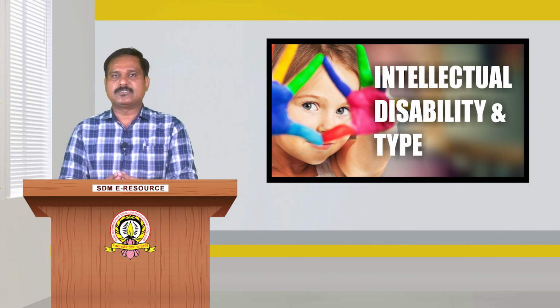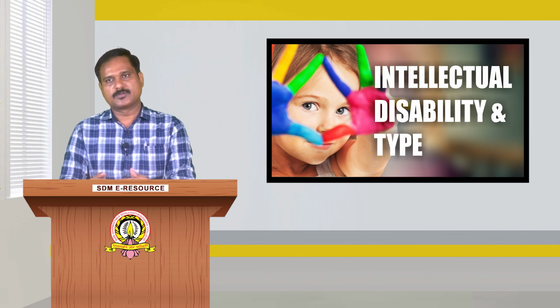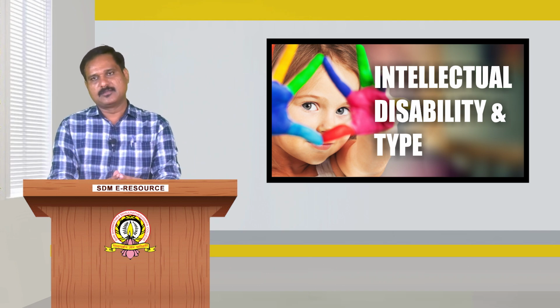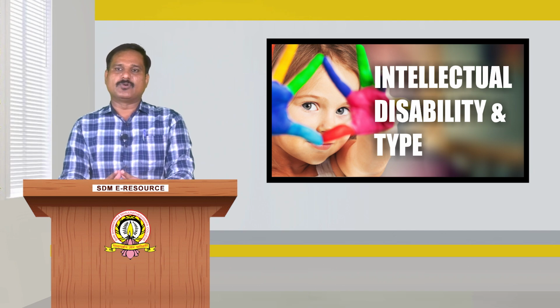They are likely to have some learning difficulties in school, but can work independently as well as contribute to society. If proper standardized IQ tests are used, the range of 50 to 69 is indicative of mild retardation. This includes feeble-mindedness as well as mild mental subnormality.